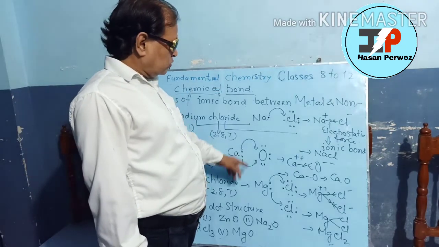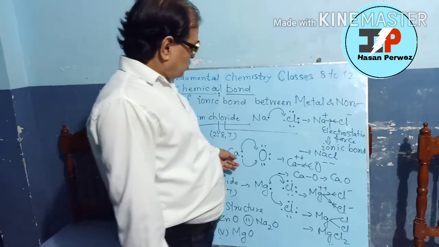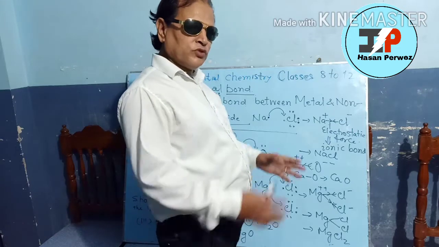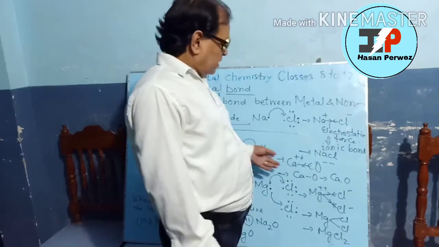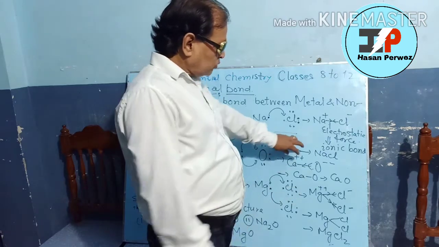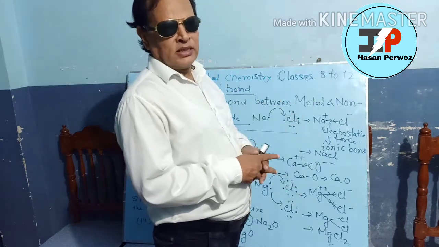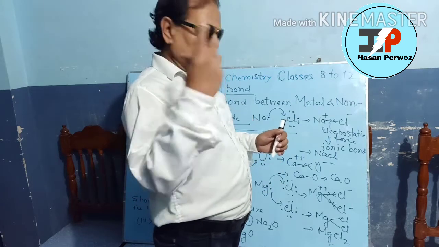Calcium loses 2 electrons which are gained by oxygen. So calcium will become 2 unit positive charge and oxygen will get 2 unit negative charge. Here both the charges are the same in order to balance, and the net charge in a molecule is 0.